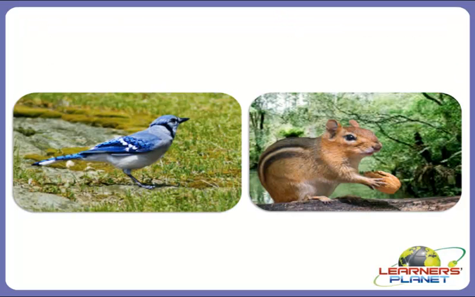So here are some examples of birds and animals. This is the beautiful image of a chipmunk. This is the beautiful image of a jaybird, which is also called a blue jay.